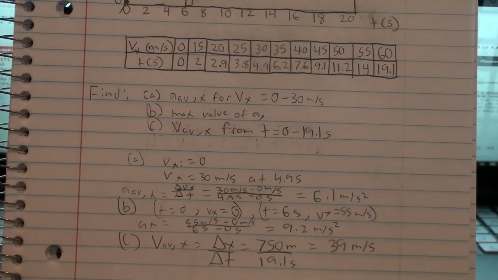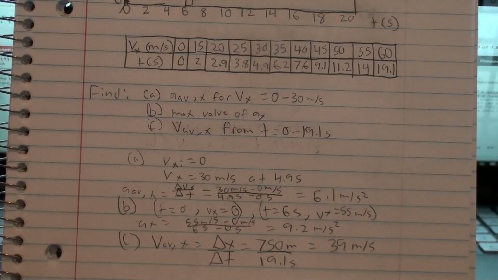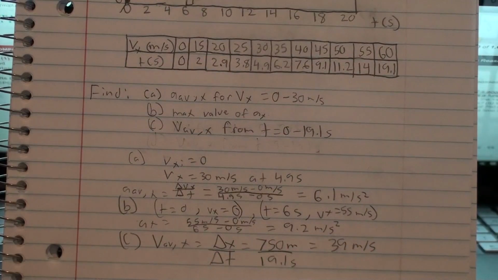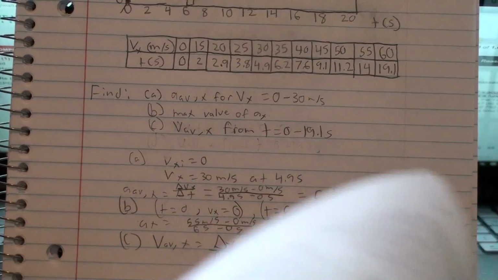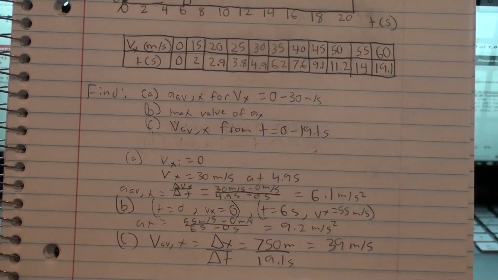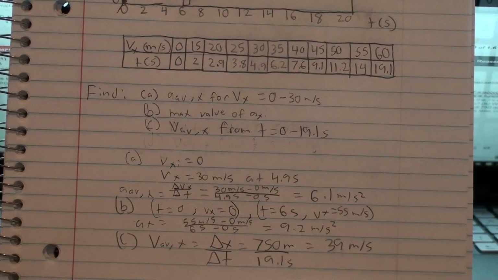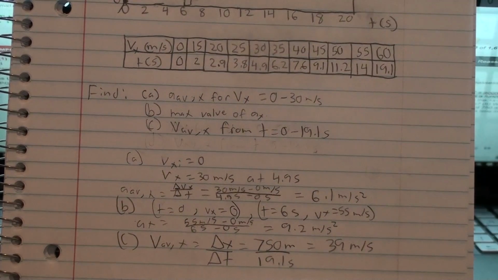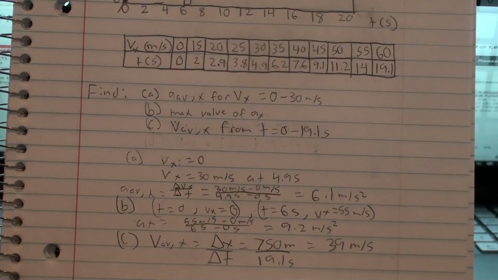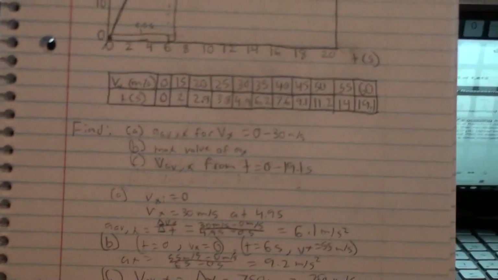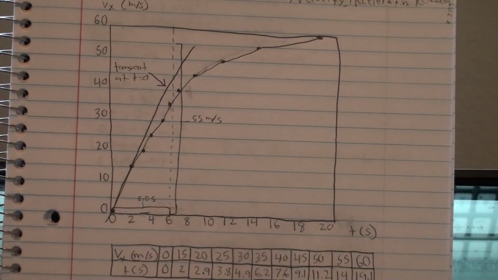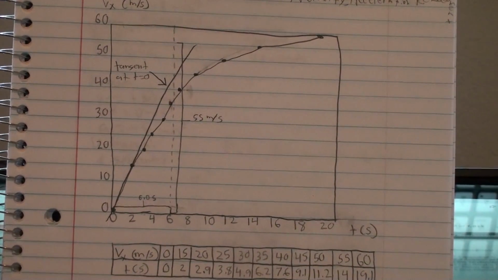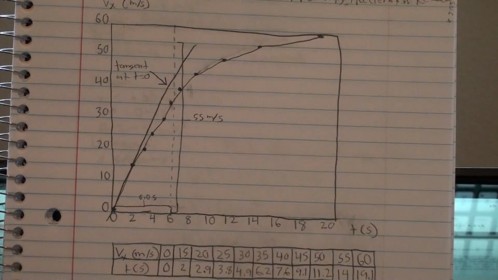Now for B, the acceleration component a sub x at an instant of time is the slope of the tangent line to the v sub x versus t graph that I have written up there at that time. To find the maximum acceleration we look for the steepest part of the graph. So in this case, the largest slope occurs near t equals 0, just as the car is starting out. And I have drawn a tangent line up here to illustrate this, to show that it passes through t equals 0.